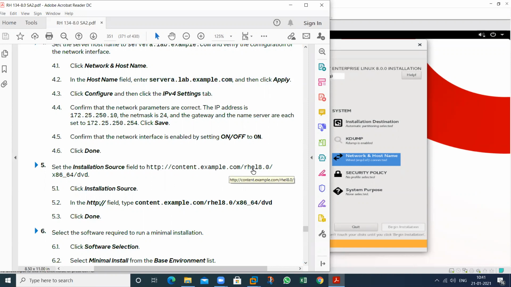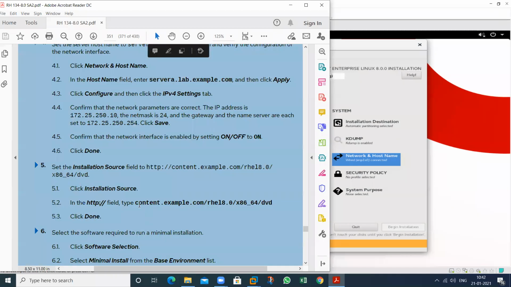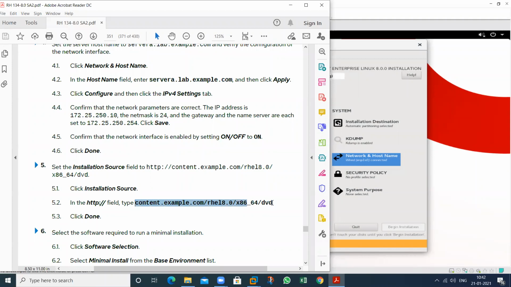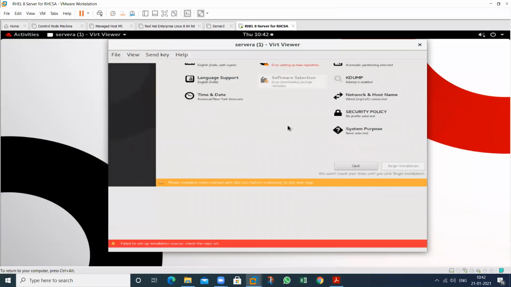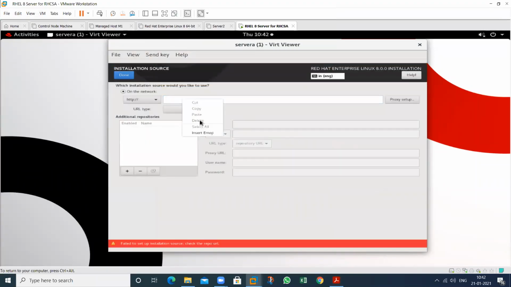content.example.com. In this, we have a folder RHL 8.0. In this, we also have the folder x86_64. In this is my DVD. By using this particular DVD, we can install my operating system. So provide this installation source, this particular name, then done. So copy this one. See, this is my installation source. So let's not copy paste.